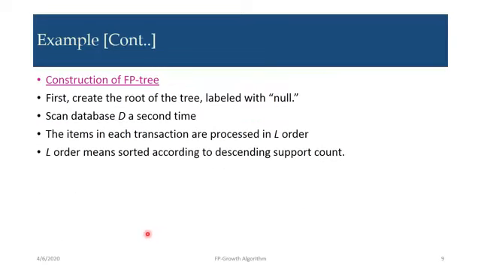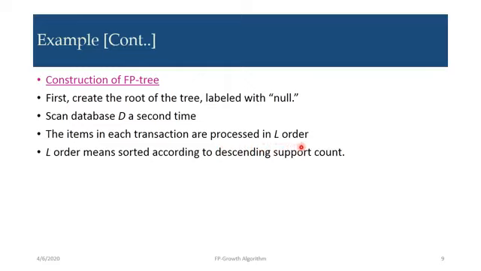Next is construction of the FP tree. First create the root of the tree labeled with null. So initially, at the starting point when we create the tree, the root node should be denoted as null. Then scan the database D for the second time. The first time we scanned and counted the support count of individual items and noted it. For the second time, the items in each transaction are processed in L order.